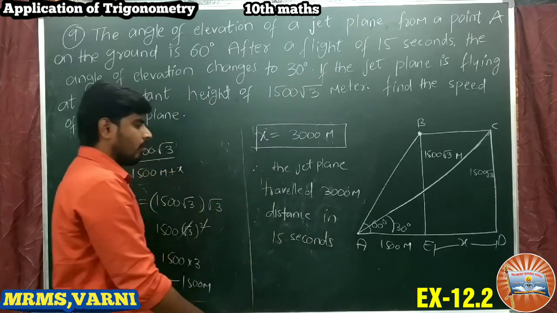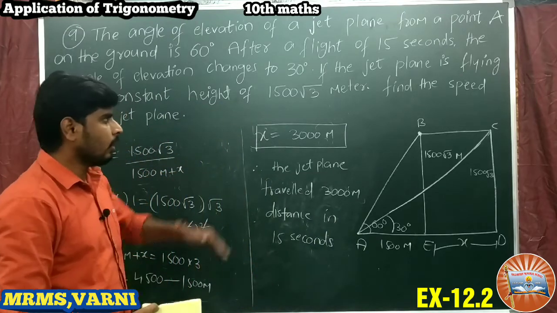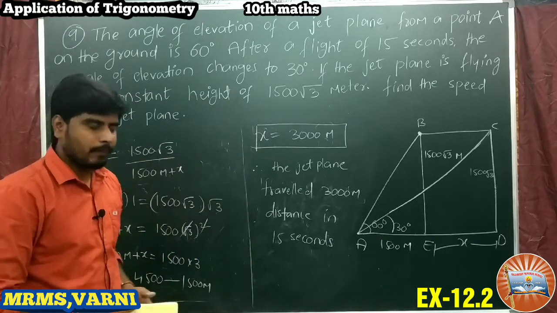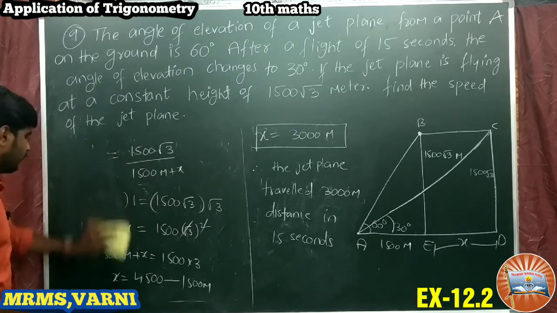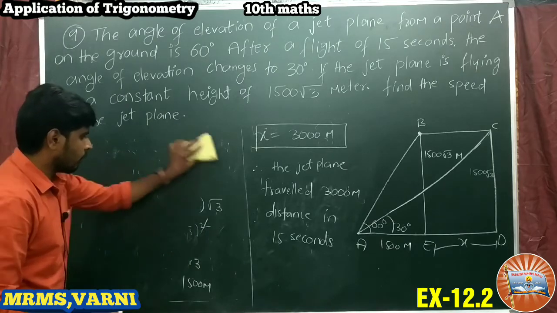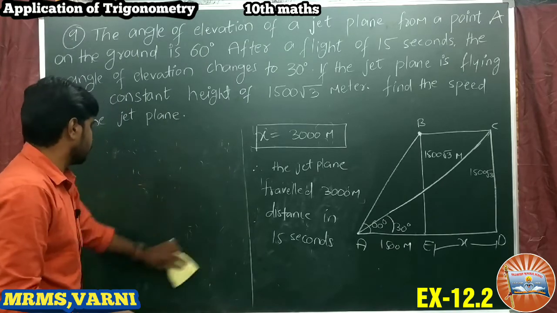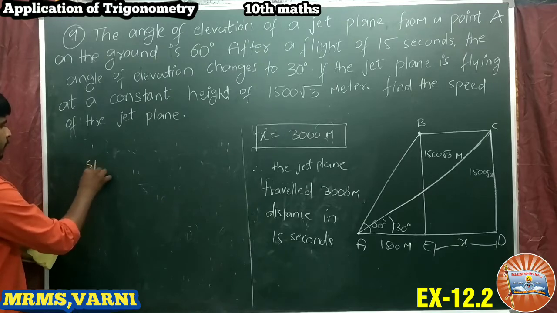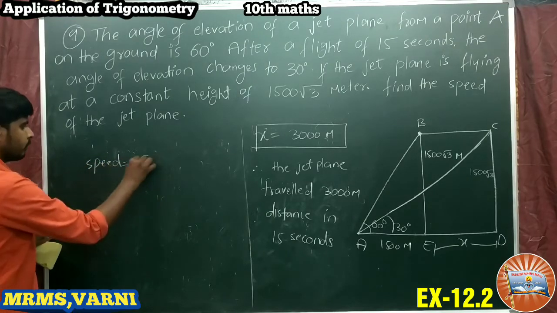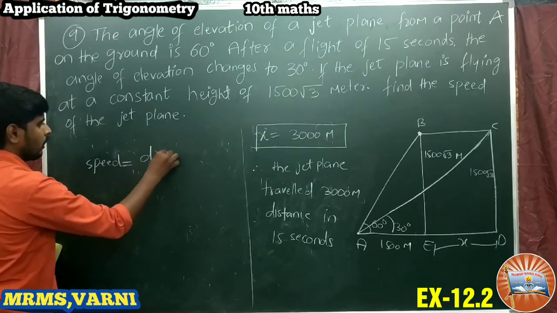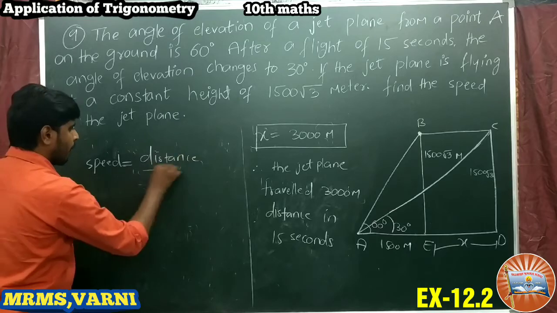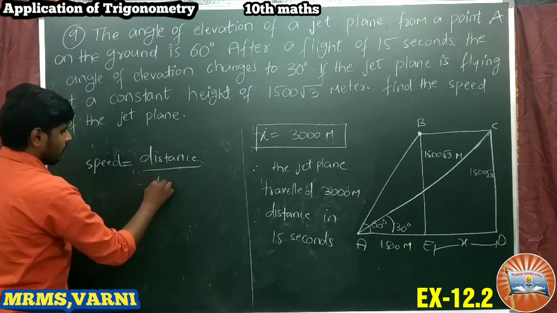We have to find the speed of the jet plane. What is the formula for speed? As in the earlier problem, I have written on the board: speed is equal to distance by time.